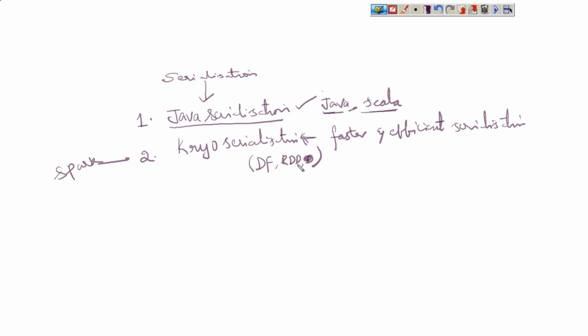What do we mean by faster and efficient? Faster in the sense that the time taken for conversion into serialized form and reconstruction from serialized form to a JVM object will be less compared to Java serialization. And it is very efficient, that is, it may save space. So these are two reasons to go with Kryo serialization: Java serialization and Kryo serialization.